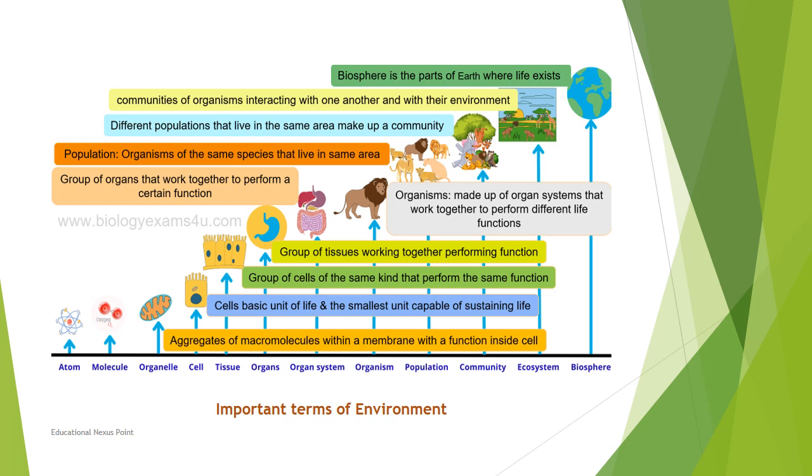Combining some organs, we have an organ system. Combining the organ systems, we have an organism. These organisms live in populations. Likewise, we have community and ecosystem, and all these are covered under the biosphere.